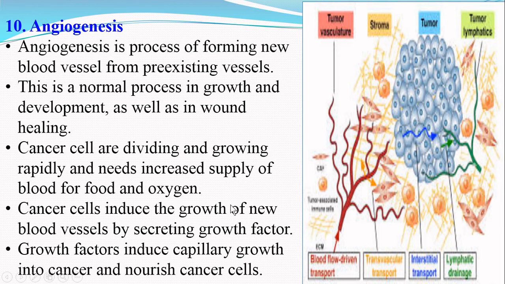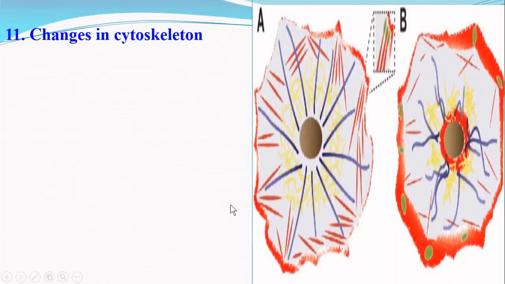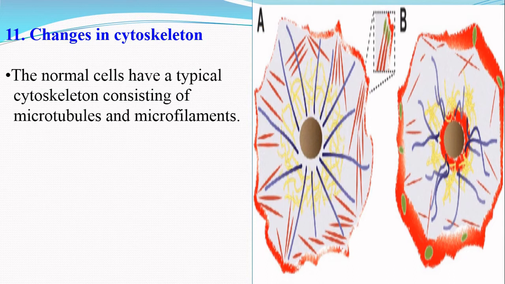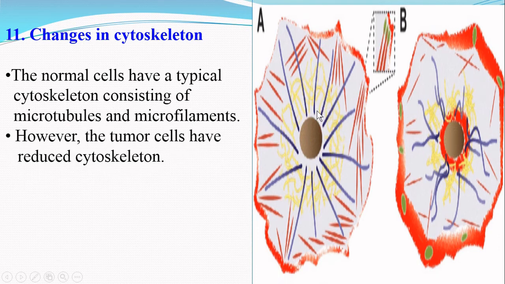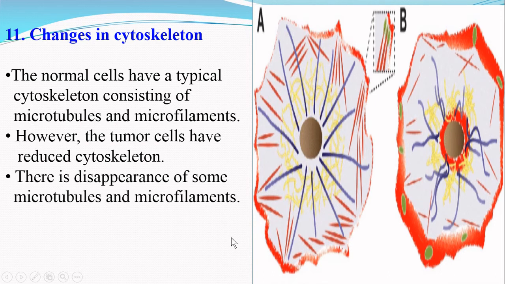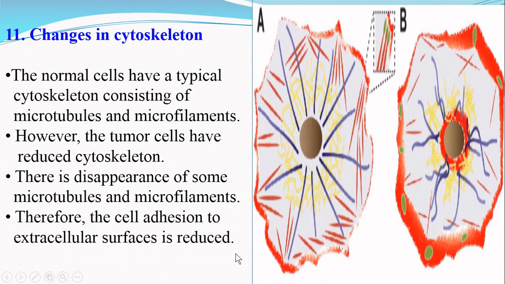The next important character of cancer cells is changes in cytoskeleton. The normal cells have a typical cytoskeleton consisting of microtubules and microfilaments. However, the cancer cells have a reduced cytoskeleton. That means there is disappearance of some microtubules and microfilaments, and therefore the cell adhesion, or the attachment of the cell to the extracellular surfaces, is reduced.